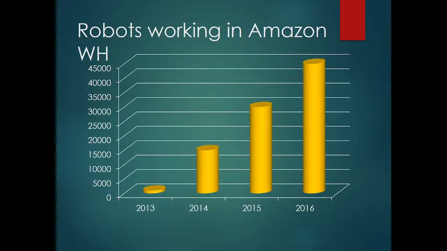As we see, this is the graph of the Amazon company. It is a graph of the robots working in Amazon from 2013 to 2016. As we see, in 2013 there was rare usage of robots, or in other terms, automation. Then the growth increases by the years, as we see after 2013, 14, 15, and in 2016 there is a big difference compared to the earlier years.